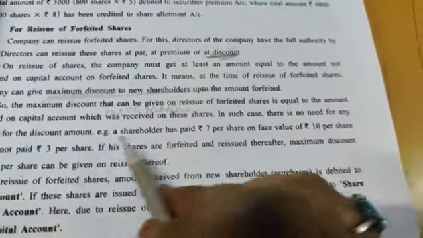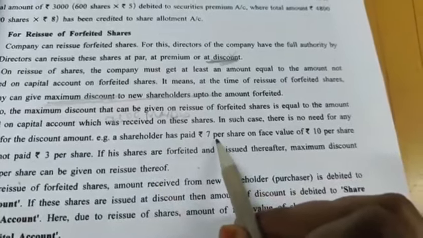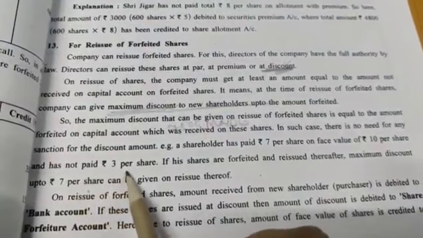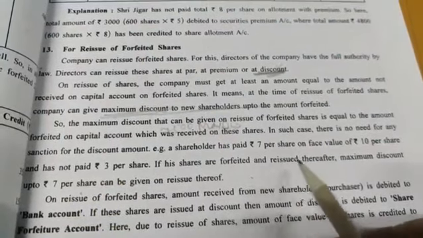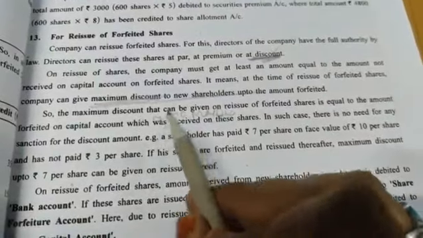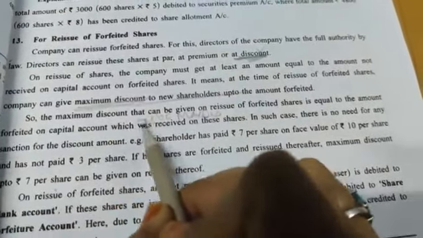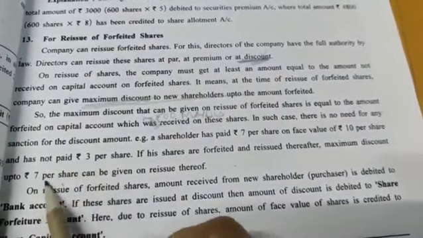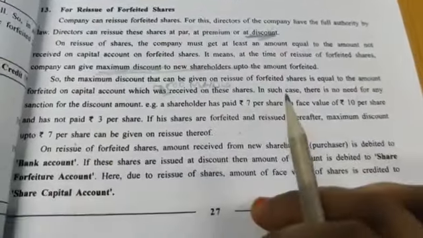For example, shareholder has paid 7 rupees out of 10 rupee per share, and has not paid 3 per share. If these shares are forfeited and reissued thereafter, maximum discount is up to 7. See, this is your maximum discount 7500. Okay, so that is possible. So here they have given 7 rupees and 3 rupees unpaid. So 7 rupee you can give maximum discount to the shareholders.